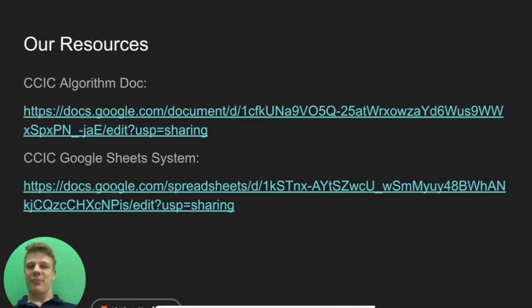Our resources. Here is access to our complete algorithm, as well as access to a Google Sheet system where you can input your own data and see what weighted score you would get.